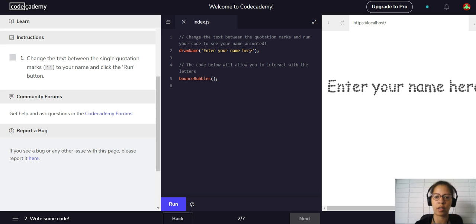So we'll go here. They have some nice comments to show us what they did, what this code means. So we're going to change it.